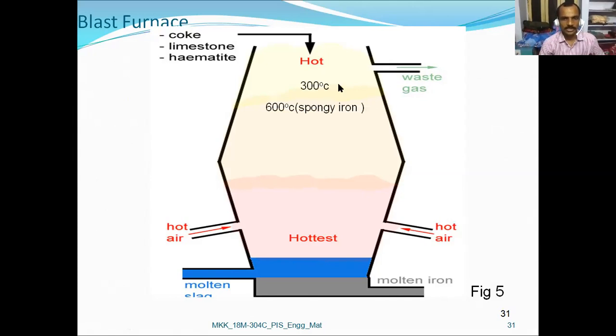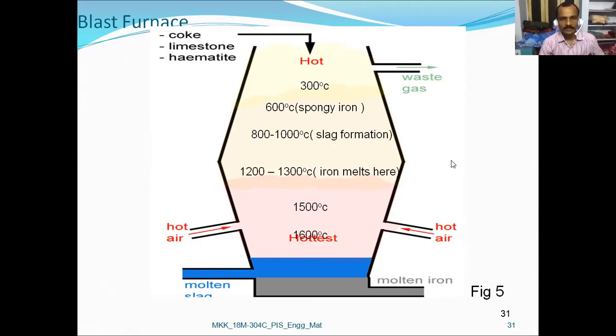So starting with 300 degrees centigrade. Next, attaining 600 degrees centigrade where the spongy iron is available. Next, whenever it enters 800 degrees centigrade, it starts forming slag. And between 800 to 1000 degrees centigrade, slag is formed. Whereas at 1200 to 1300 degrees centigrade, iron starts melting. At 1500 to 1600 degrees centigrade, the pig iron is formed.